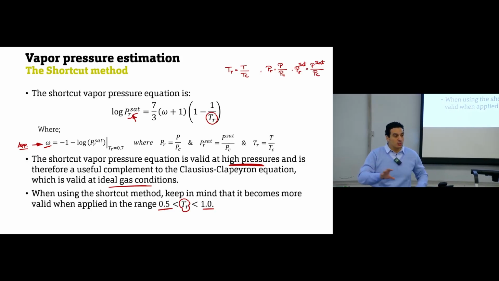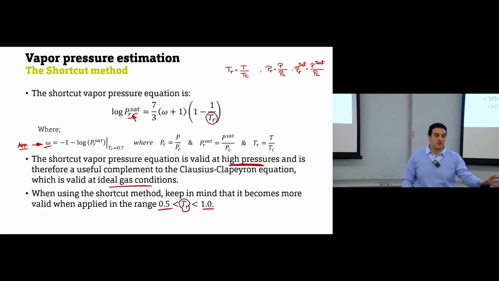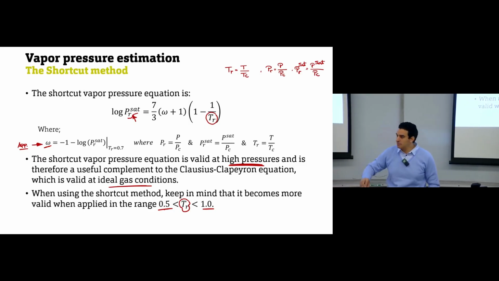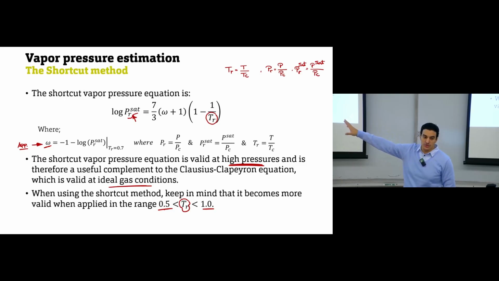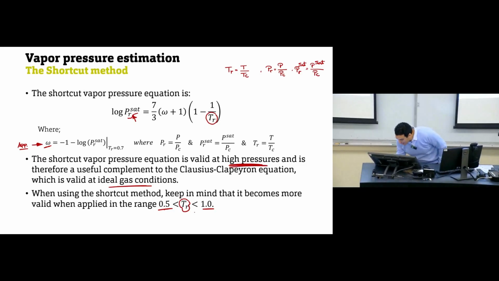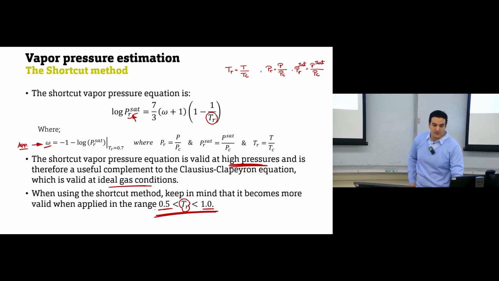In this equation, we need a given saturation temperature and saturation pressure in order to use it. The shortcut method needs no given saturation pressure or saturation temperature. Just substitute directly in the equation. But the issue in this one is that it's valid at high pressure and within this range of reduced temperature. So each one of them has some limitations.